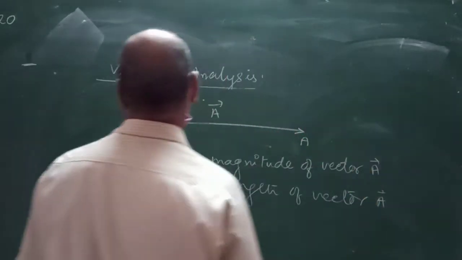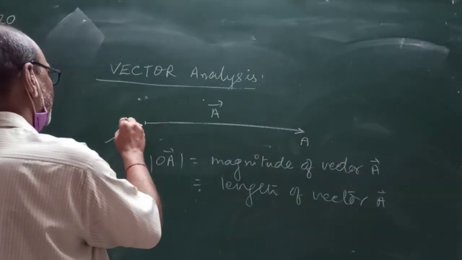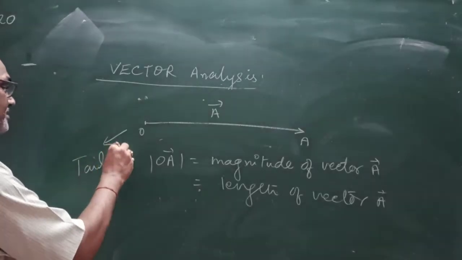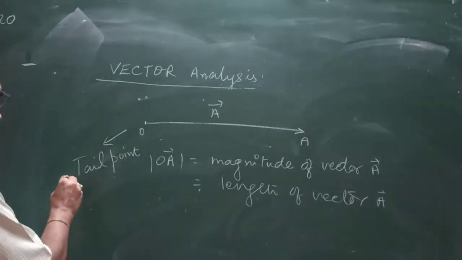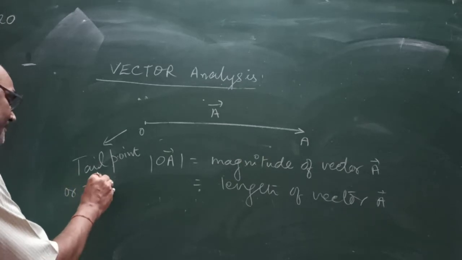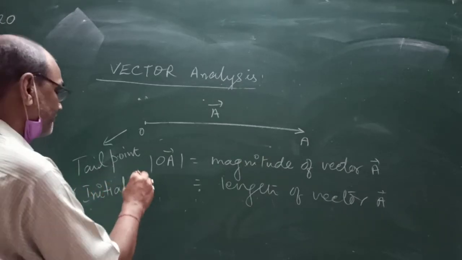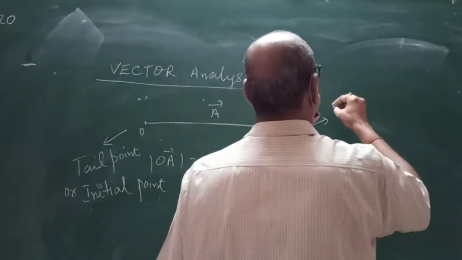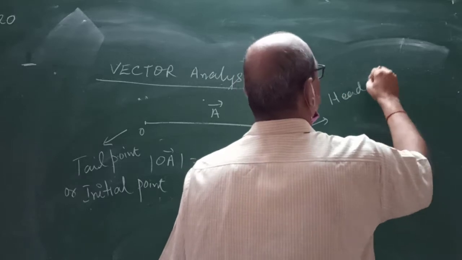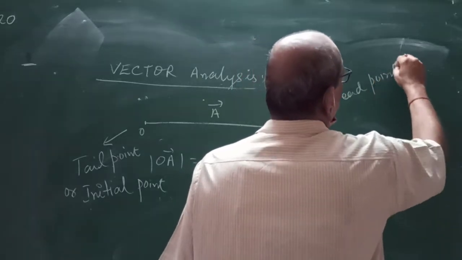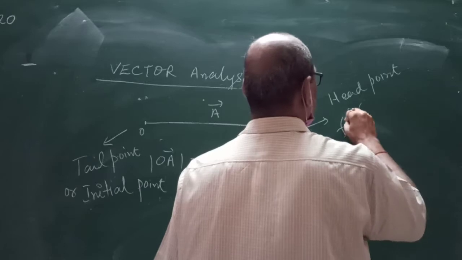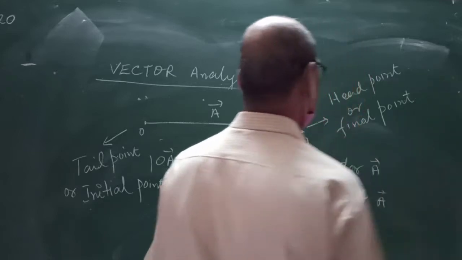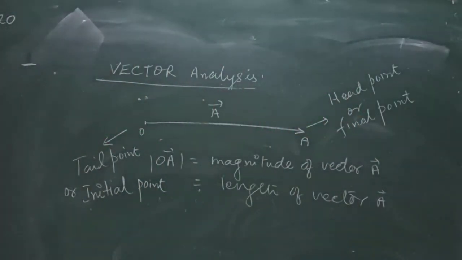Vector A. This point O is known as the tail point, or initial point. And the point A is known as the head point, or final point. Yes, that is the representation.